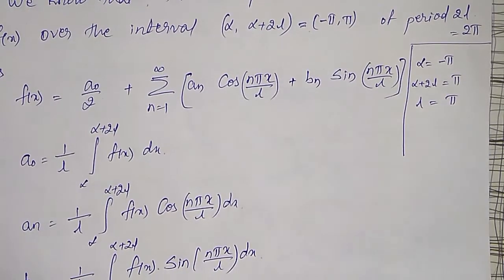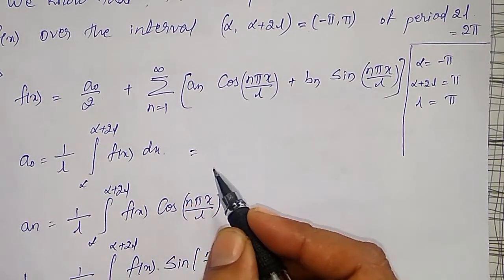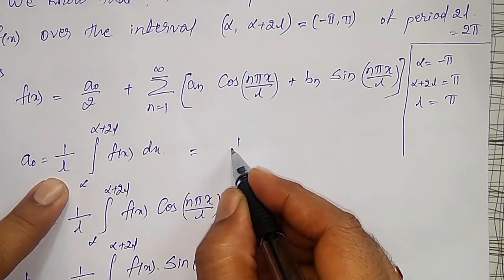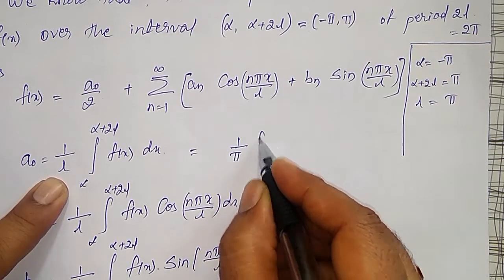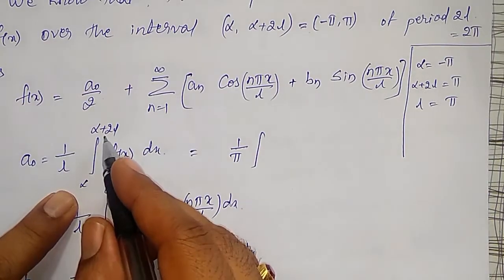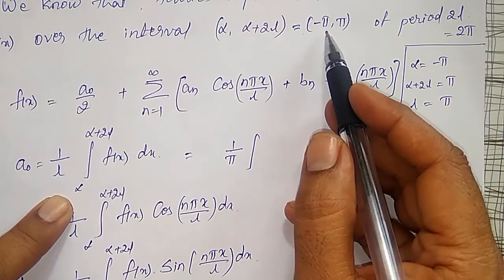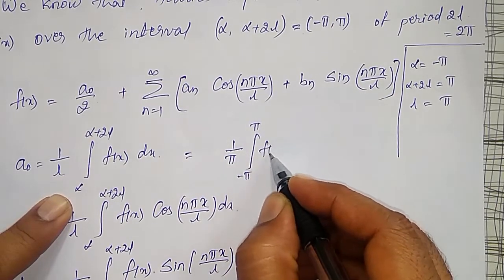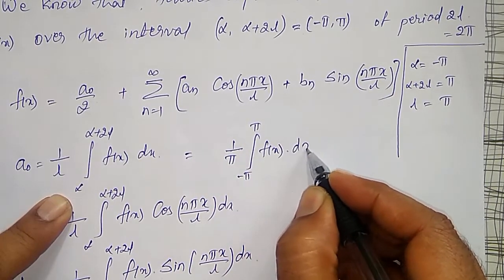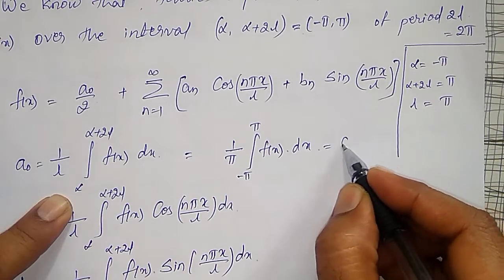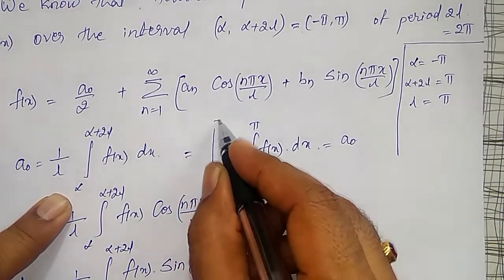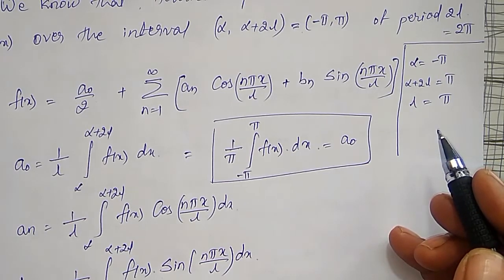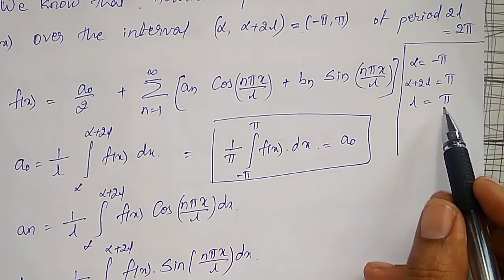Now a naught will become, since l is equal to pi, I have to substitute, therefore it will become 1 by pi integration from alpha to alpha plus 2 pi, which is minus pi to plus pi, of f of x into dx. This is my a naught. Substituting the values here, l equal to pi.